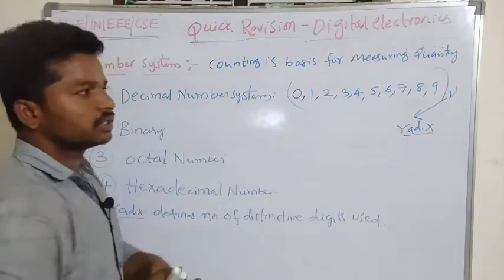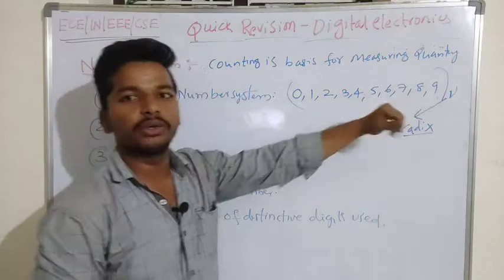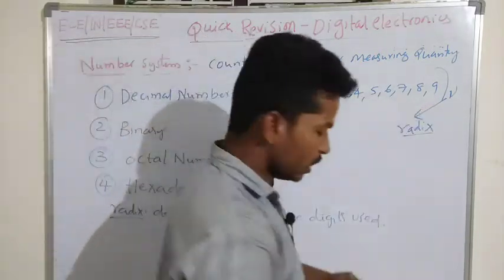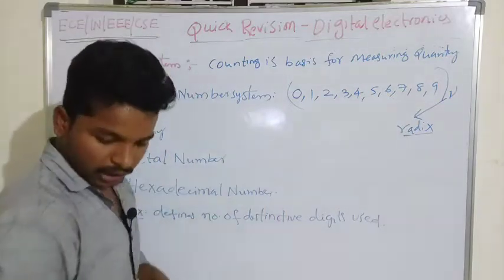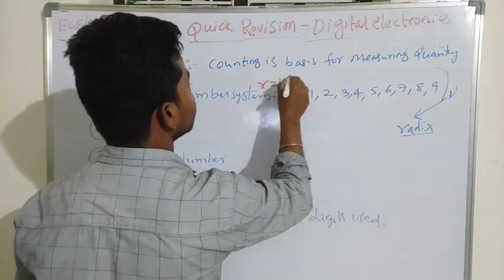So in a decimal number system, 10 distinctive digits are used, from 0 to 9. That's why we denote it as R equal to 10, an R equal to 10 system.